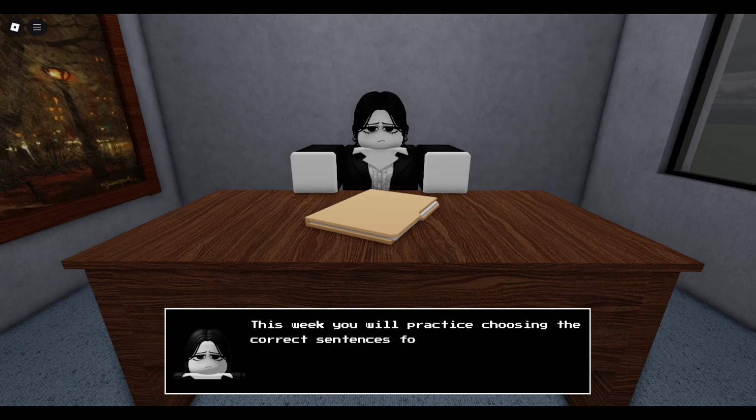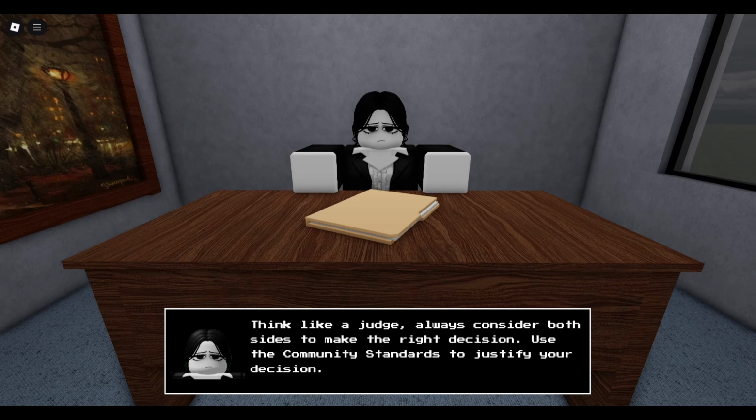This week, you will practice choosing the correct sentences for crimes related to murder. You will be reading court cases to help you make your judgment. Just a side note, sometimes these cases can be pretty sad. It's important to not let your emotions get in the way. Don't worry, I am an unbiased judge. Think like a judge. Always consider both sides to make the right decision. Use the community standards to justify your decision.